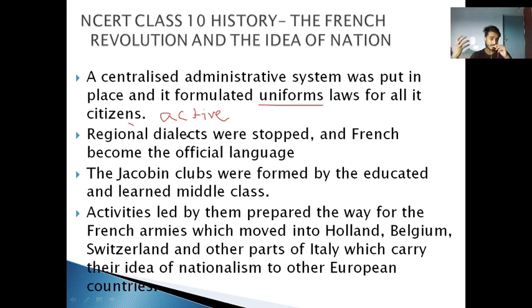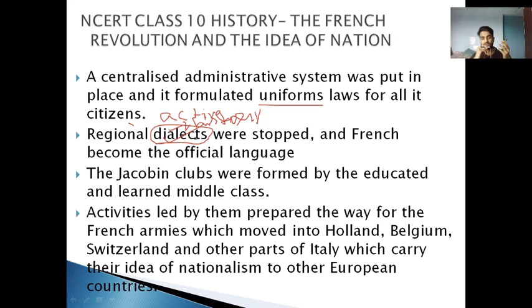But there are several different dialects. Now, what do you mean by dialects? Can any one of you say, please? Tell me in the comment box what you mean by dialects, right? This is a class 8 term. I am not telling you the chapter name, but the subject is history, from which this word is taken: dialects, right? So regional dialects were stopped and French became the official language. It means French became the official language.